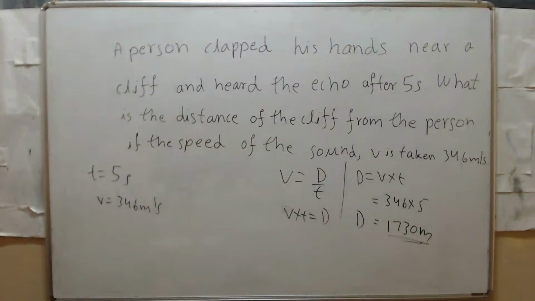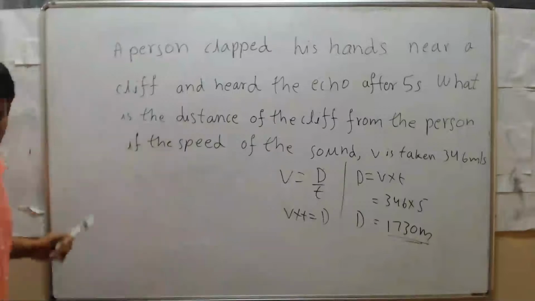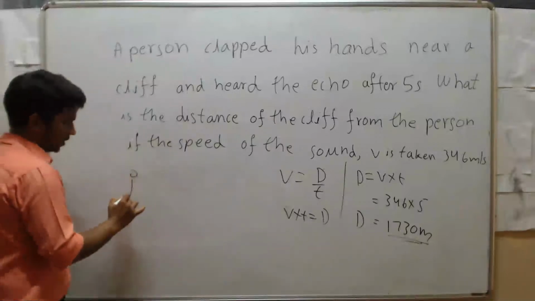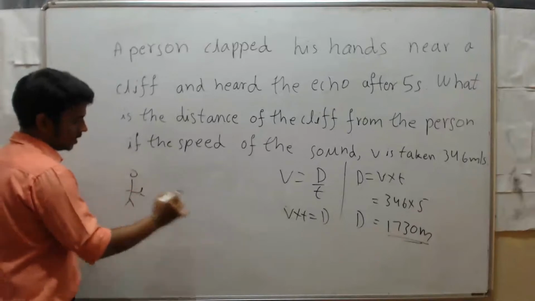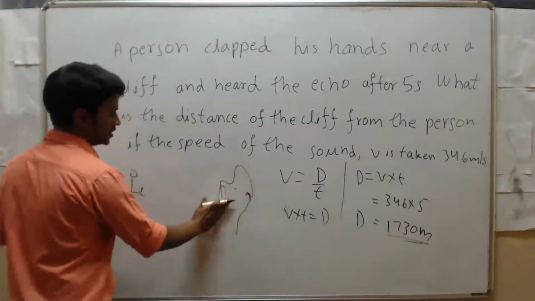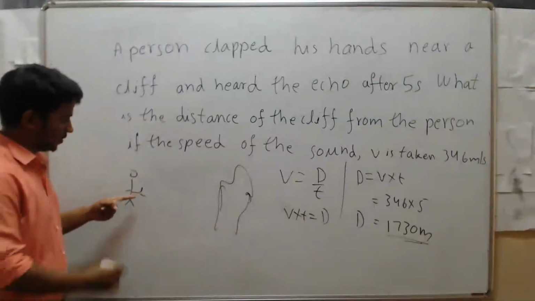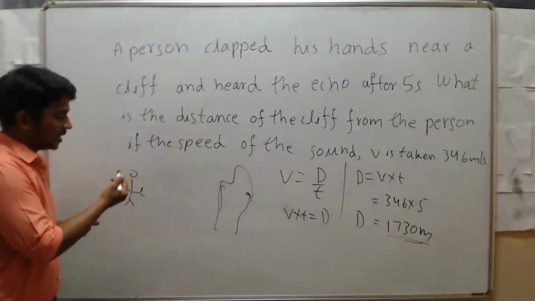Here they asked: what is the distance of the cliff from the person? The distance between the person and the cliff. See, echo means what? For example, say this is a person and this is a cliff. He will clap, and he can hear that echo.